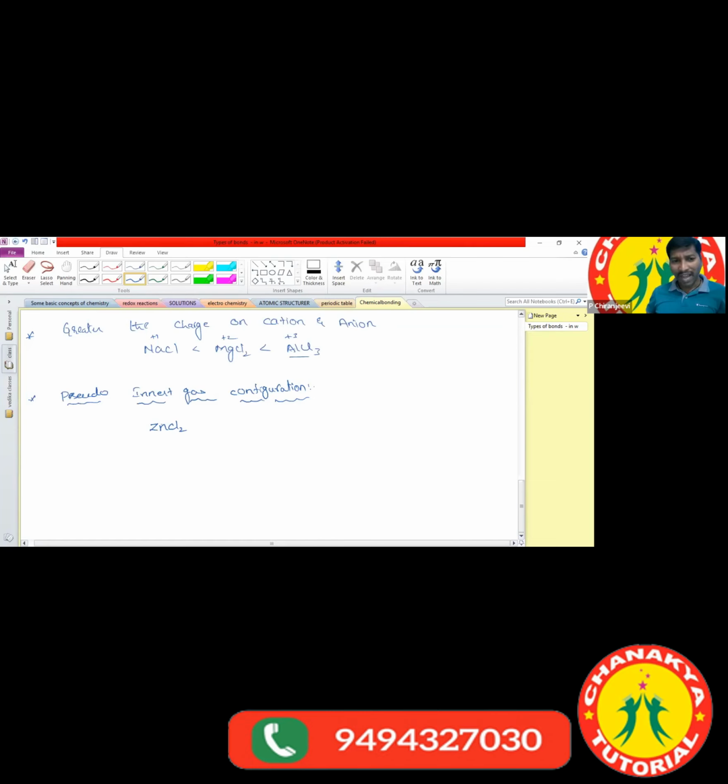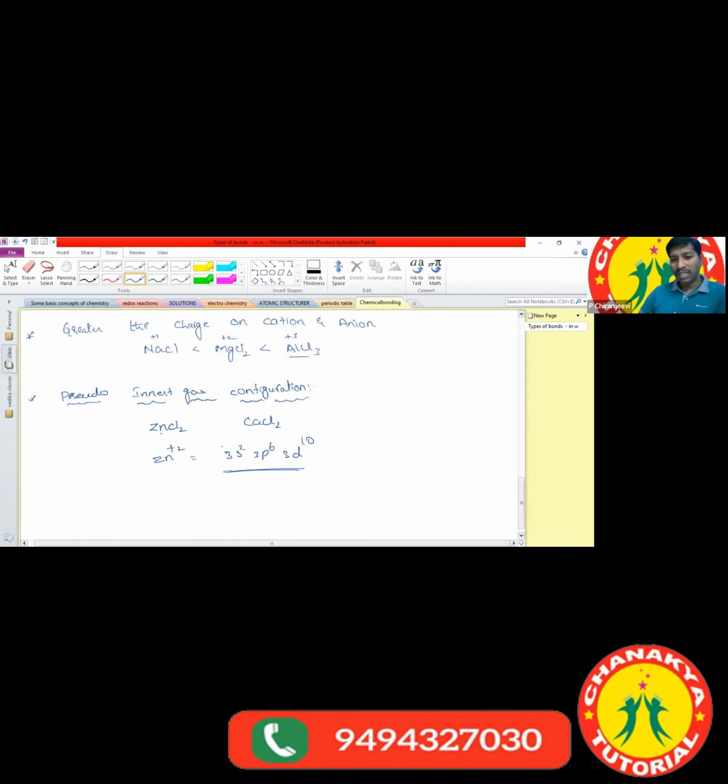One thing I'll tell. Compare calcium chloride and zinc chloride. Zinc chloride has a pseudo inert configuration. For Zn2+, the outermost electronic configuration is 3s2, 3p6, 3d10. So how many electrons are there in the third energy level? 18 electrons: d orbital 10, p orbital 6, and s orbital 2.